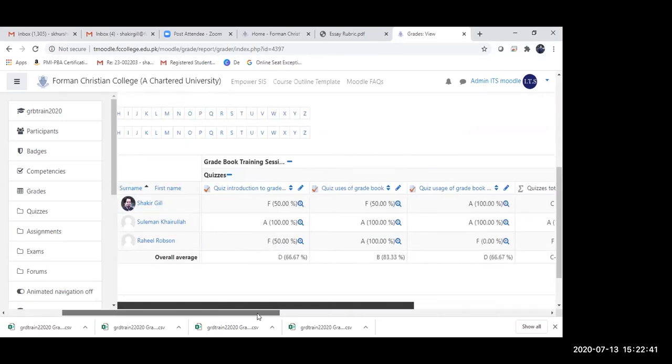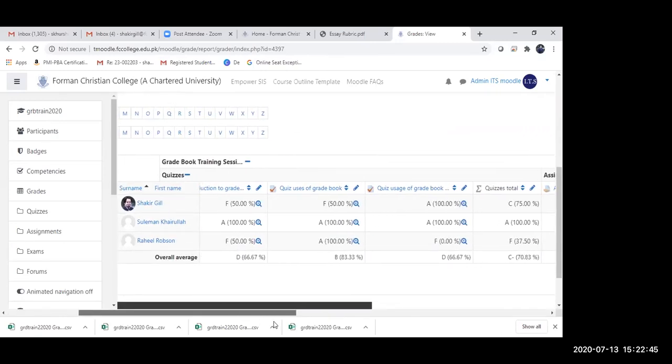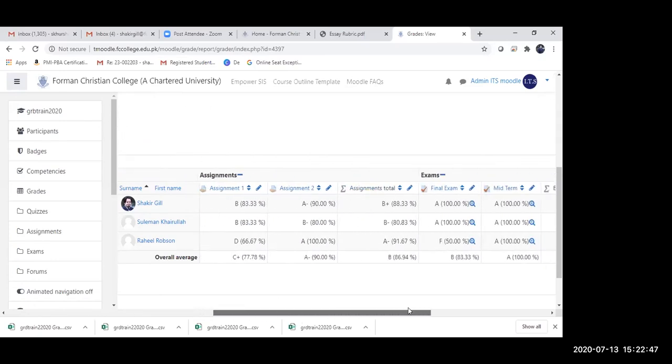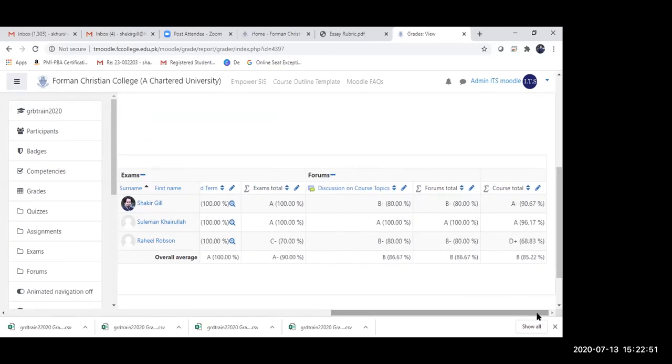And here now the grades have started appearing with the percentages. And you can see that because the grade legend was already set, Moodle is automatically determining what grade the student should be getting on each activity and in each category total, as well as in the course total.